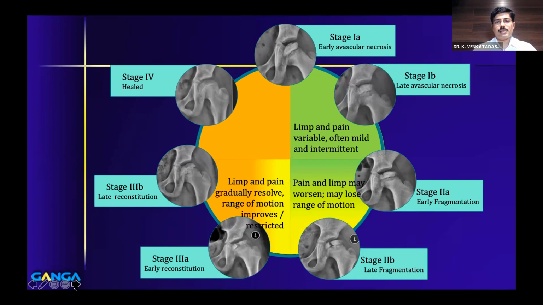Whereas in stage 4, when the disease is healed, there will be an occasional limp, and some of the patients may have occasional locking. But many patients whom we see in stage 4 present with what we call femoroacetabular impingement, because of the mismatch between the size of the head and the acetabulum. So it is called the secondary femoroacetabular impingement due to Perthes disease. So the clinical feature also again depends upon what stage the child presents to us.